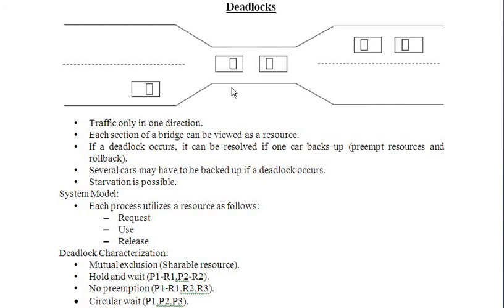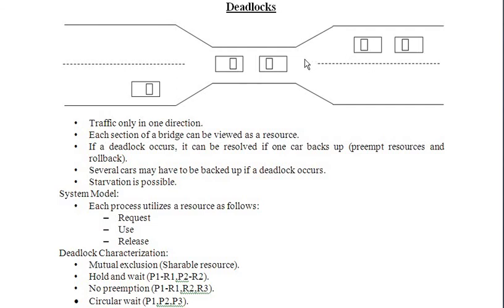Let us understand this with this particular traffic jam problem. In this case, traffic is in only one direction. If the traffic is in one direction, there are chances that a deadlock may occur, because if this car gets stuck or somehow stops, then the cars next to it will be stopped because of this car, and there is no question of these cars being moved.